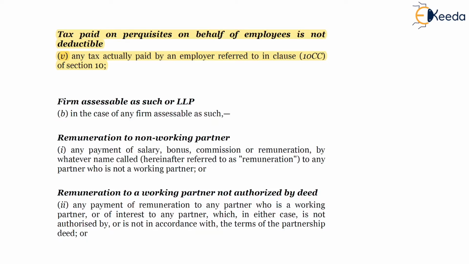So friends, any payment made by a firm or LLP to a partner in the form of remuneration, which will include salary, bonus, commission, any such amount which is paid by a firm or LLP to its partner in the form of remuneration or interest, will be disallowed based on specific circumstances, wherein first is any amount paid to a non-working partner.